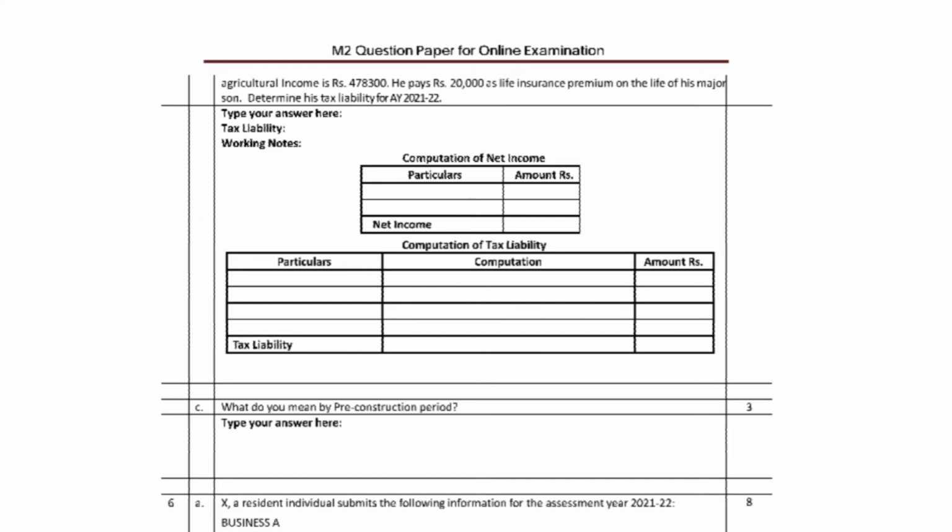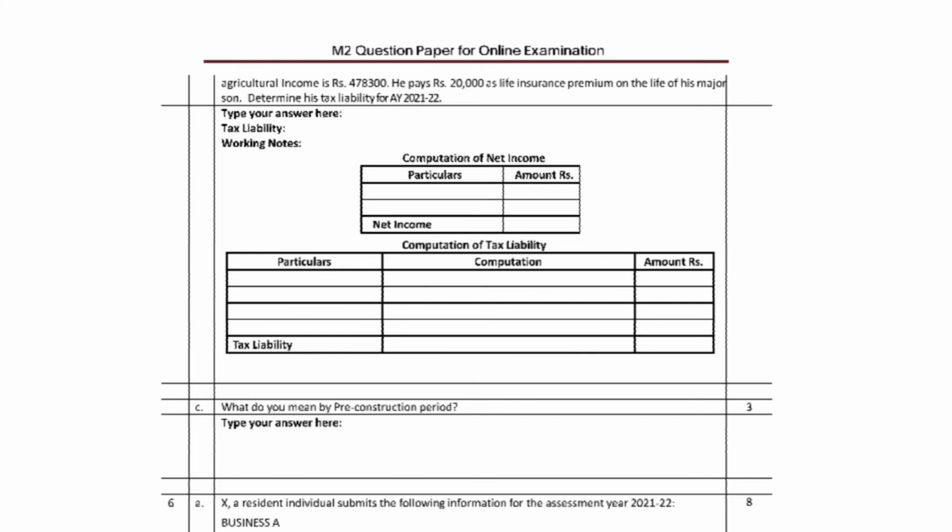So after we do tax liability, we find out the total answer will be 58,160 plus 198. Two lakhs 44,650 after deducting the rebate.